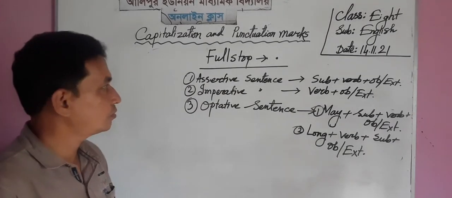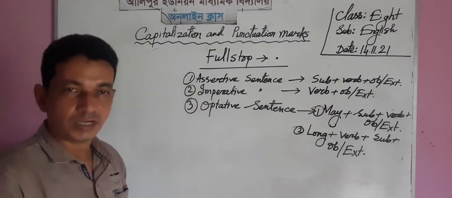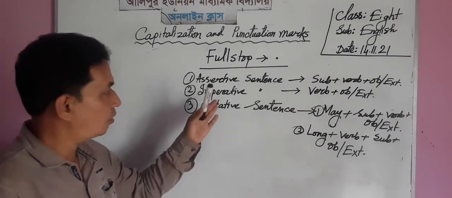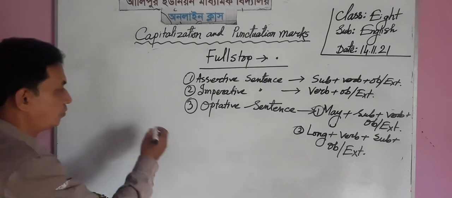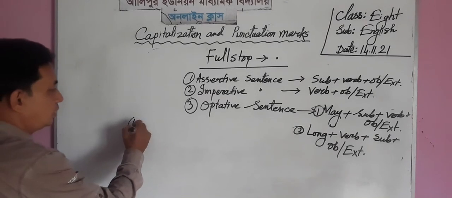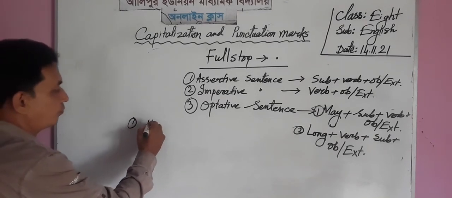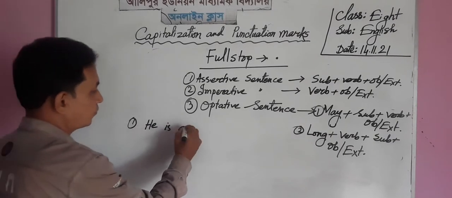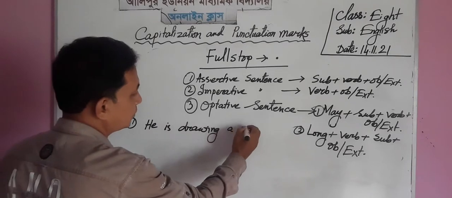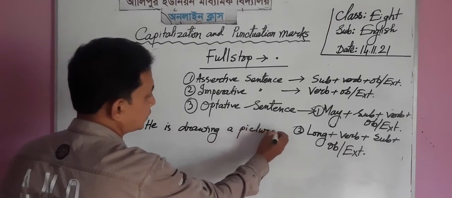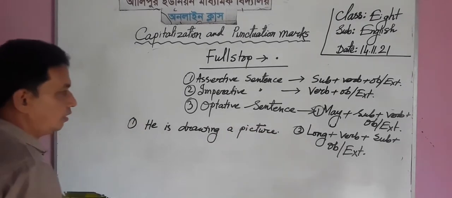Now I am going to give three examples of these three sentences. First of all, he is drawing a picture. He is drawing a picture.